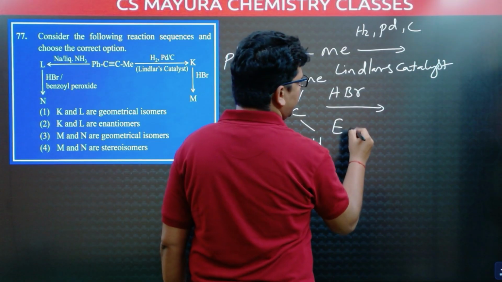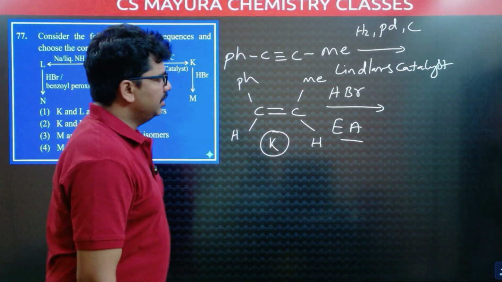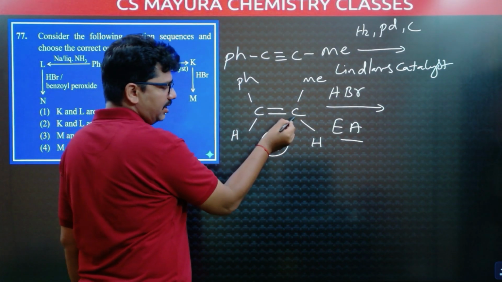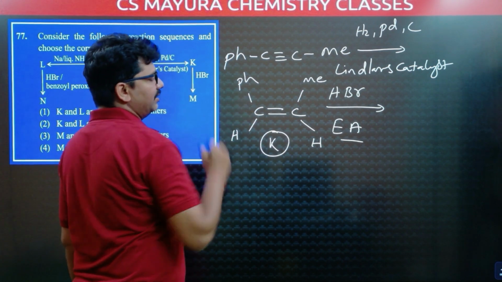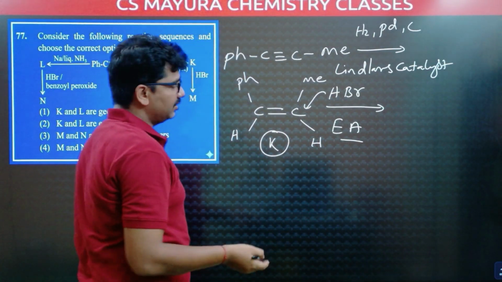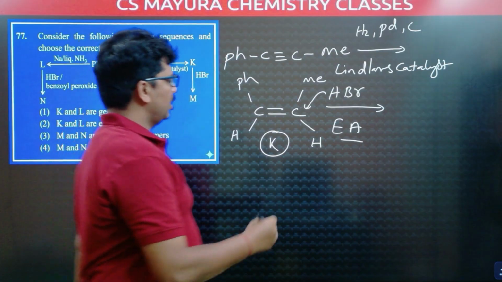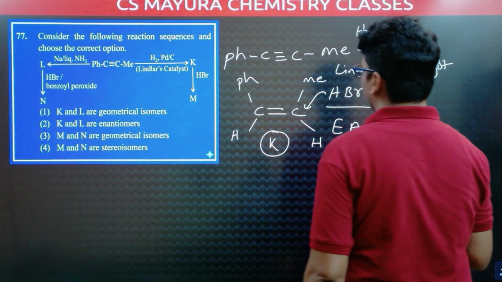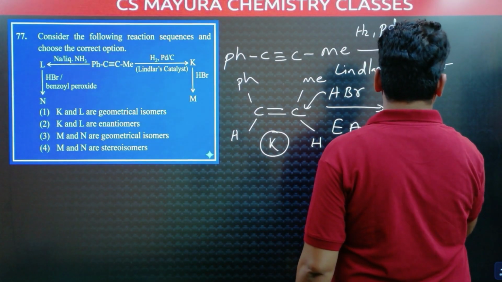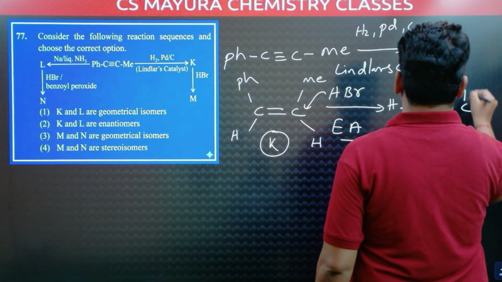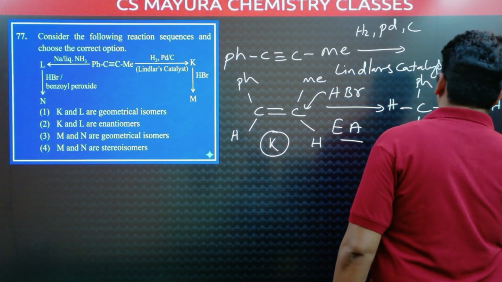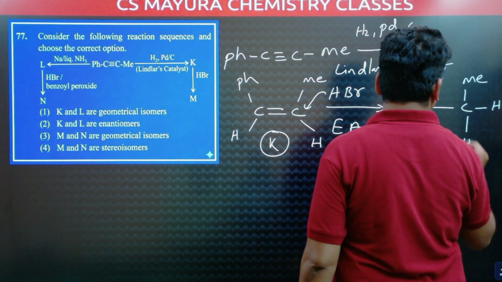Cis alkene is formed. Now HBr is added. This is an electrophilic addition reaction. If H plus attacks here, there is a carbocation; if H plus attacks there, the carbocation is stabilized by resonance. So H plus will come here as per the mechanism and Br minus comes here. Now our electrophilic addition product is Ph, H, Br, methyl group, hydrogen, hydrogen. This is M.